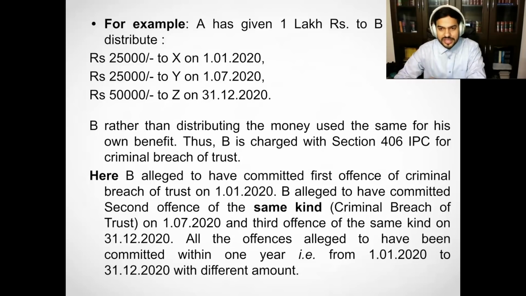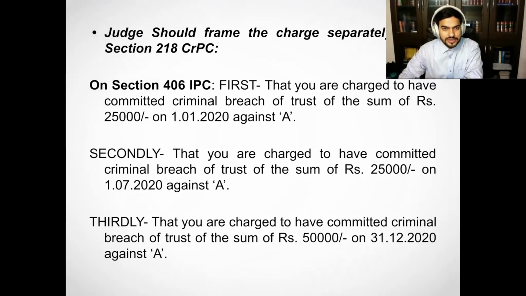Now we need to see how the charges are framed under section 218. The judge should frame the charge separately under section 218 CrPC like this. On section 406 IPC, first, that you are charged to have committed criminal breach of trust of the sum of rupees 25,000 on 1/1/2020. Secondly, that you are charged to have committed criminal breach of trust of the sum of rupees 25,000 on 1/7/2020. And thirdly, that you are charged to have committed criminal breach of trust of the sum of rupees 50,000 on 31/12/2020.